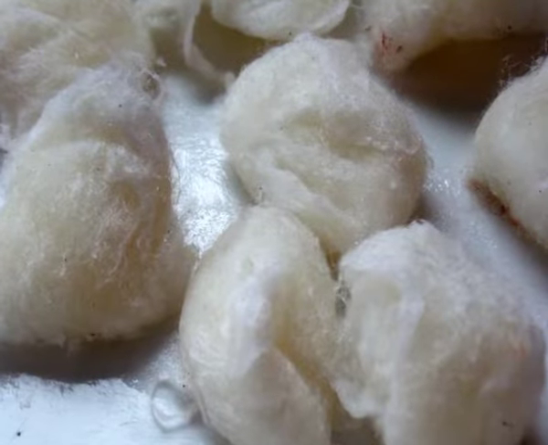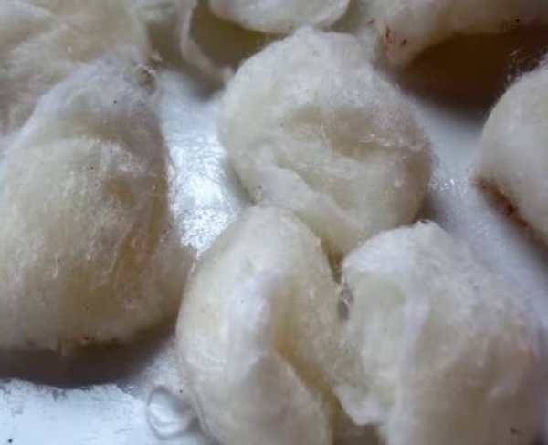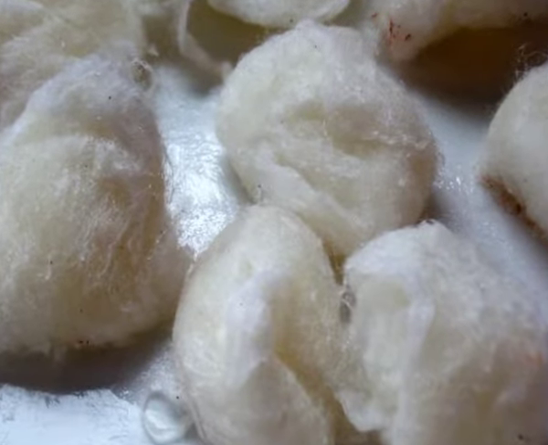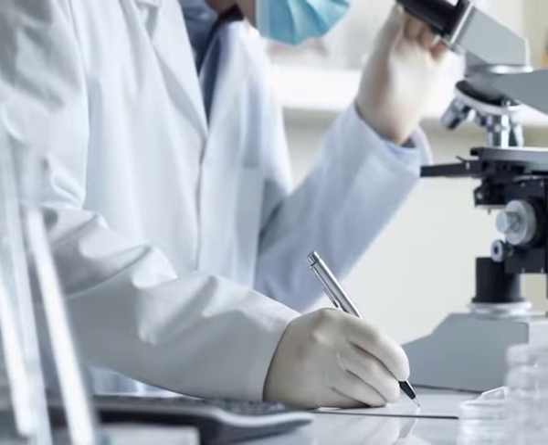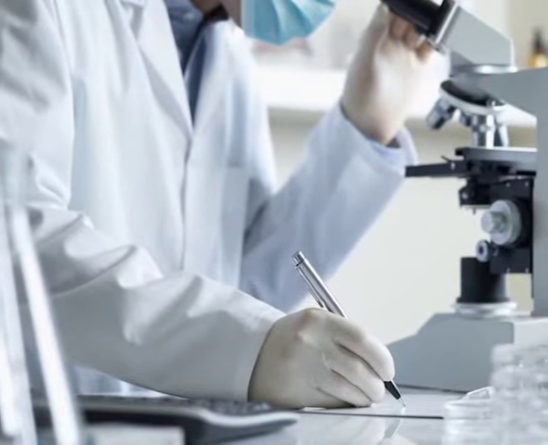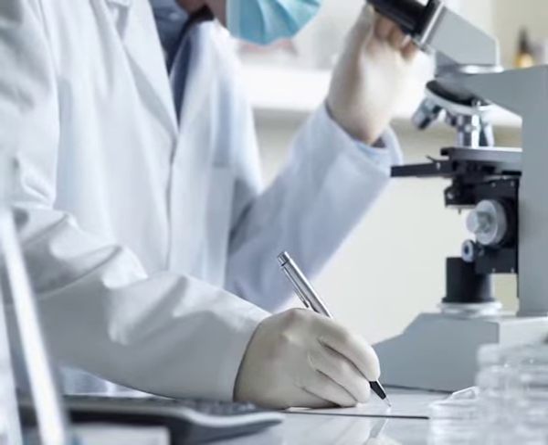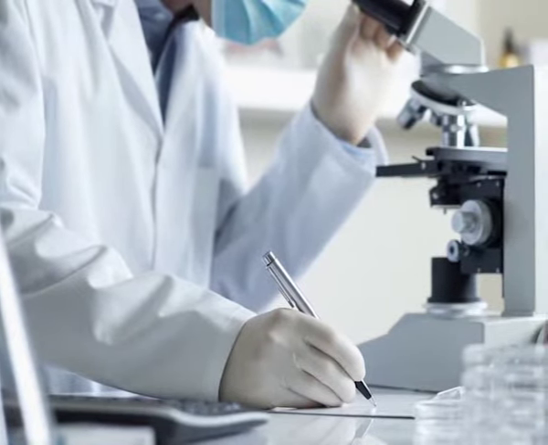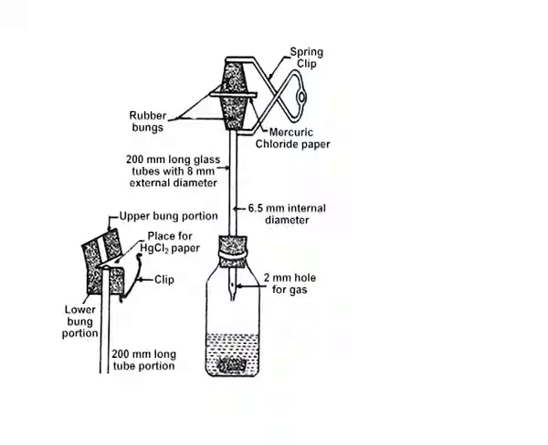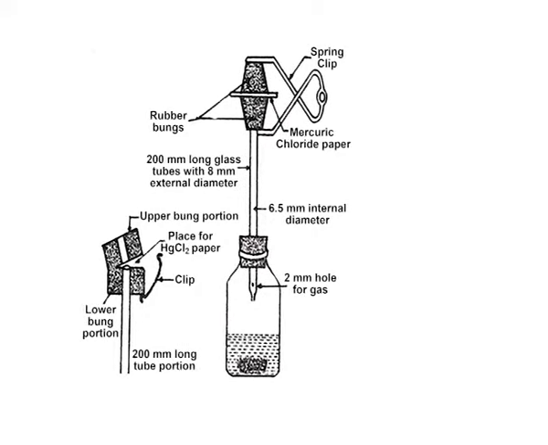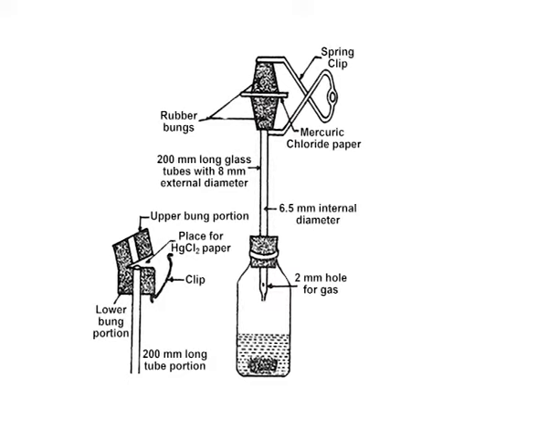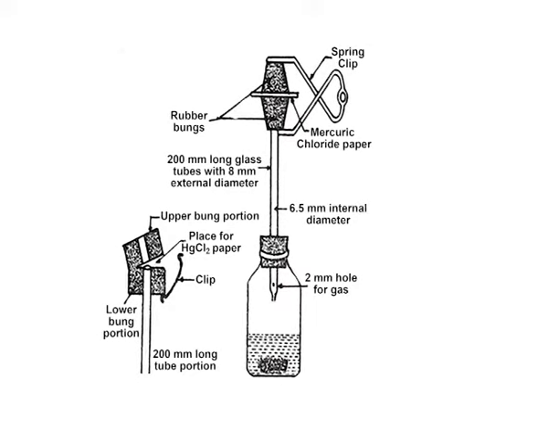If any impurity is coming along with the gas, it is trapped by placing a lead acetate soaked cotton plug in the apparatus. All the reagents used for the test should be arsenic free and designated as AST, meaning the substance is arsenic free. The apparatus used for arsenic limit test on the left, as shown on screen, is an alternative device for securing mercury chloride paper.